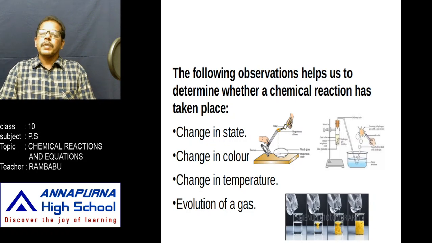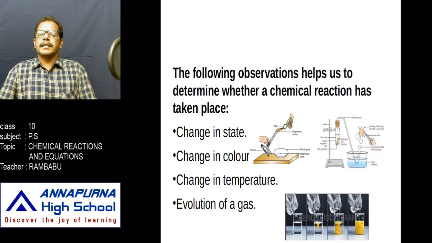And if you observe one more reaction, when an aqueous solution of barium chloride is added to an aqueous solution of sodium sulfate, both colorless solutions, when these two are mixed, we observe a white precipitate called barium sulfate formed, along with an aqueous solution of sodium chloride. In which test tube is the reaction happening? If we touch the walls of this test tube, we feel cool. We feel cool means what has happened? Heat is absorbed. Again in this also, a change in temperature takes place. If a change in temperature takes place, we can decide a chemical reaction has happened.